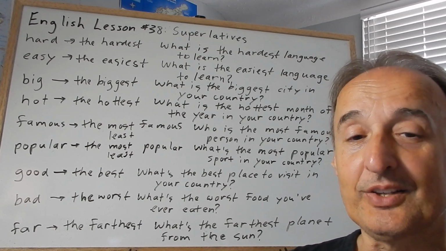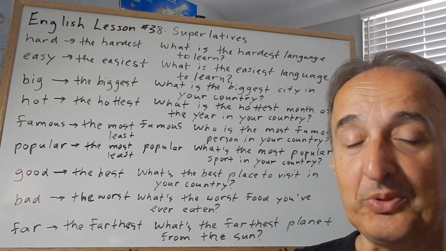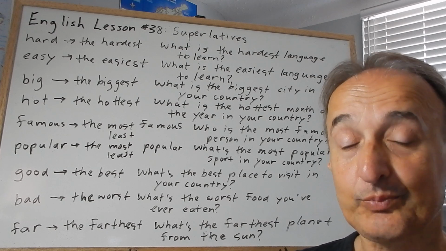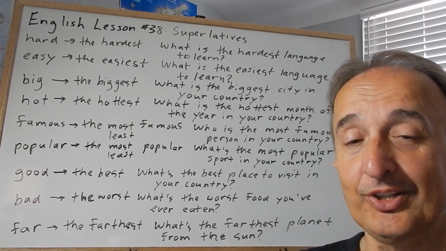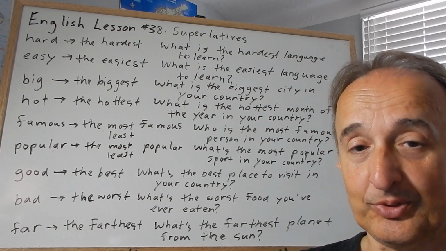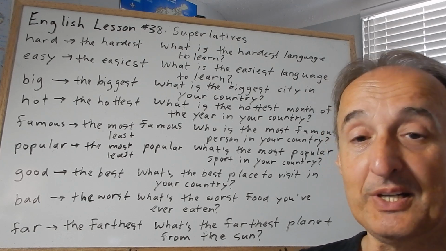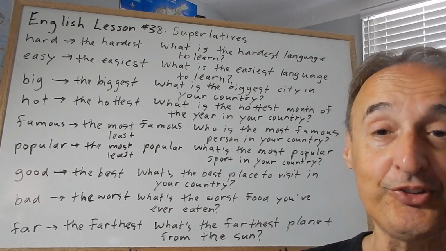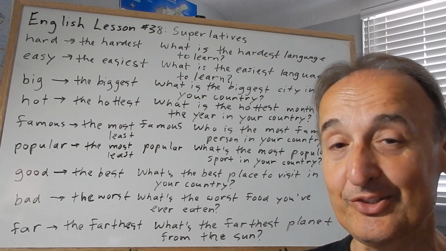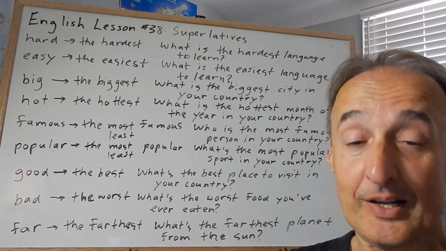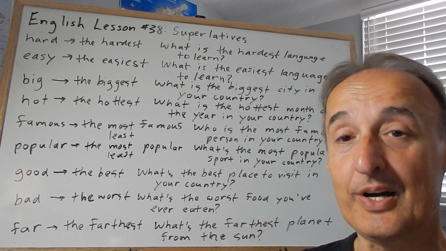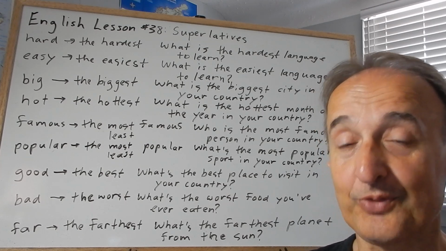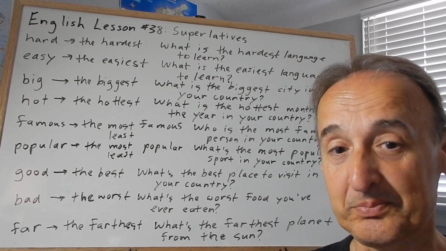Now, just like the comparative, if you have a one-syllable adjective with a short vowel like i, a, followed by one consonant, that consonant is doubled. So big becomes the biggest. So double g there, 2 g's. What is the biggest city in your country? Hot, again, becomes the hottest. You double the t, so 2 t's here. What is the hottest month of the year in your country?